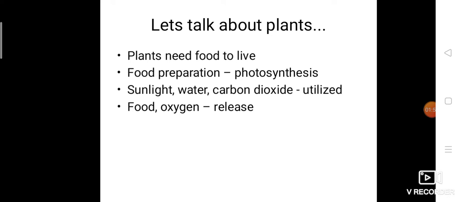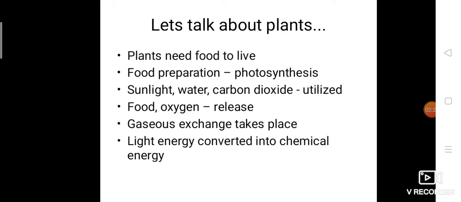So for the process of photosynthesis, sunlight, water and carbon dioxide are utilized by the plants. Food and oxygen are released as the product. So gaseous exchange takes place because carbon dioxide enters the plant and oxygen is released out by the process of photosynthesis. See, this is not respiration, it is preparation of food. For preparation of food also, gaseous exchange is needed for the plants.